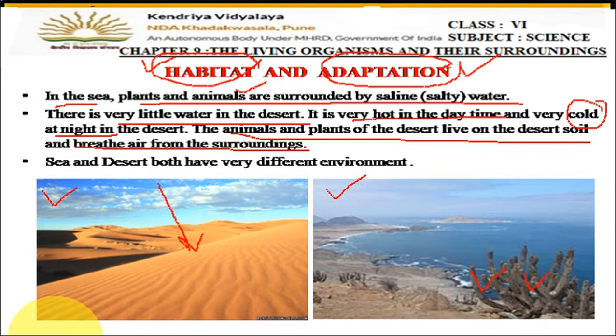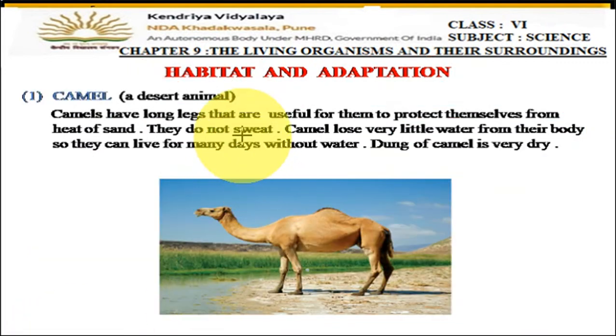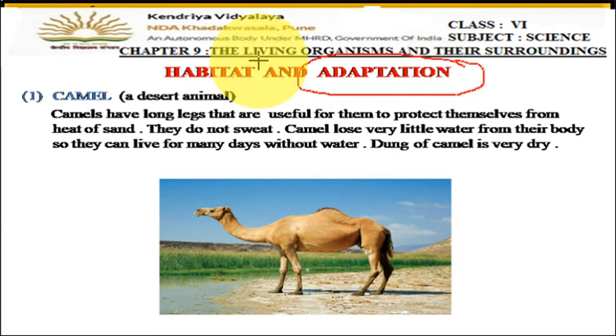Okay, so let us now find out one by one what the different adaptations, or the changes in the body of animals and plants, are so that they can live in a particular environment. So I think it is very clear what a habitat is. Habitat is the place where the plant or the animal lives, and adaptations are the changes in their body, the special characters in their body, so that they can survive in that particular area.